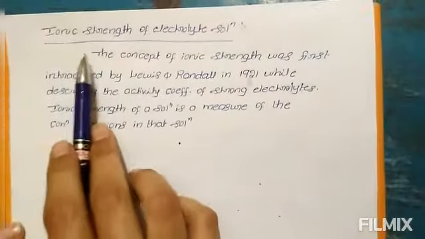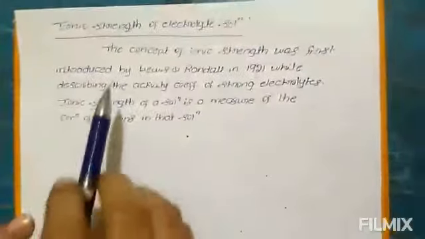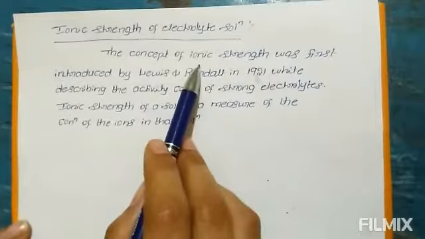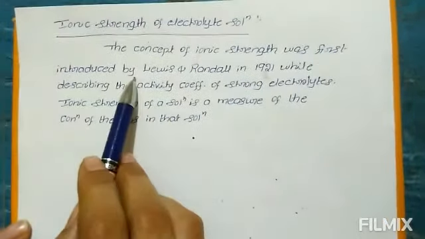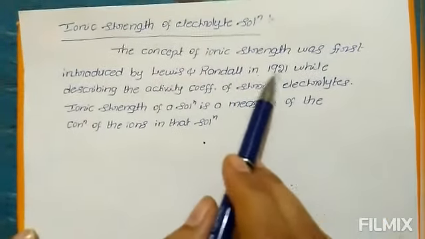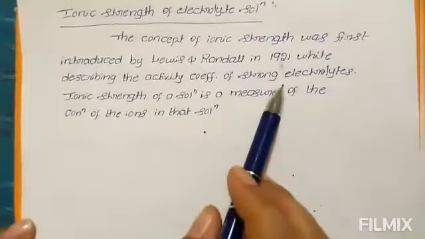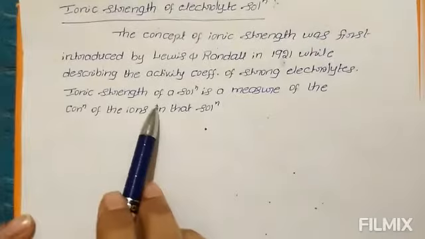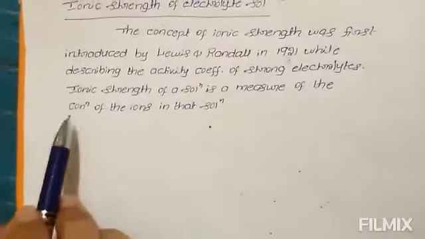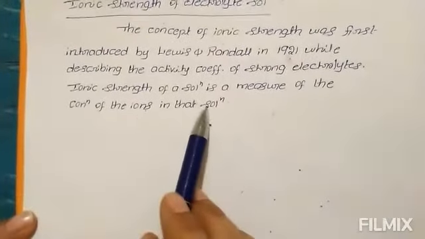Next part is ionic strength of electrolyte solution. The concept of ionic strength was first introduced by Lewis and Randall in 1921 while describing the activity coefficient of strong electrolytes. The ionic strength of a solution is a measure of the concentration of ions in that solution.